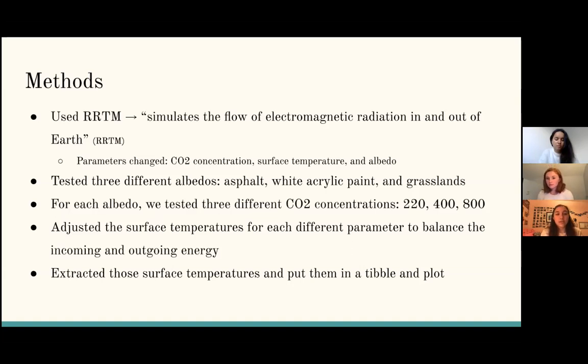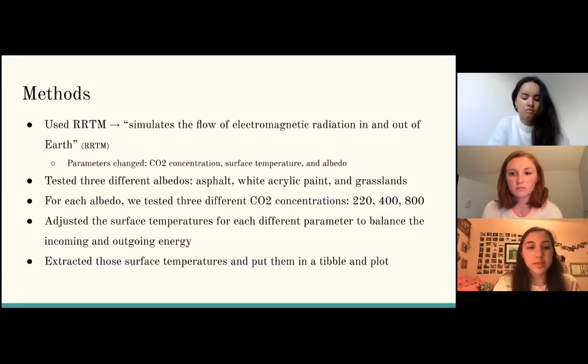And as you guys know from our last labs, the output of RRTM is the difference in incoming and outgoing radiation. So since we wanted to find difference in surface temperatures, we had to plug in different values for the surface temperature for each parameter change, to make it so that the energy coming in was equal to the energy going out. This meant that the temperature we plugged in represented a balanced energy system and would be what the average surface temperature would be under those specific circumstances.